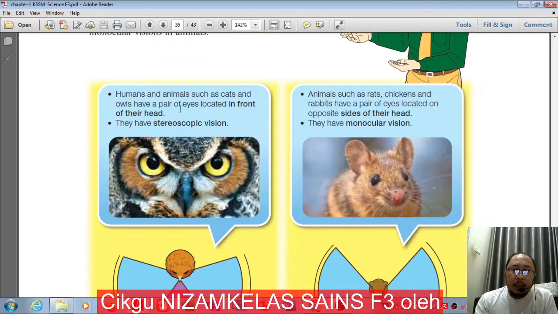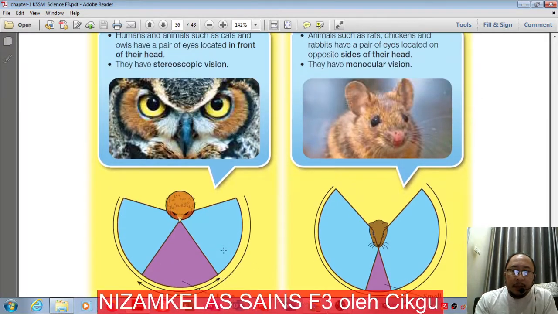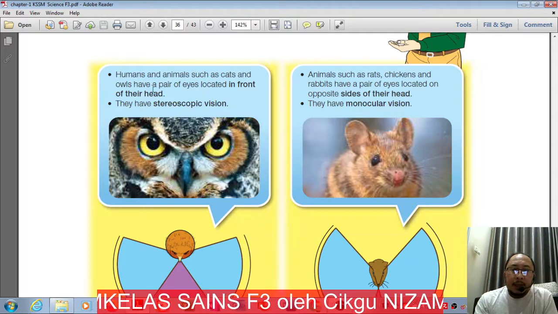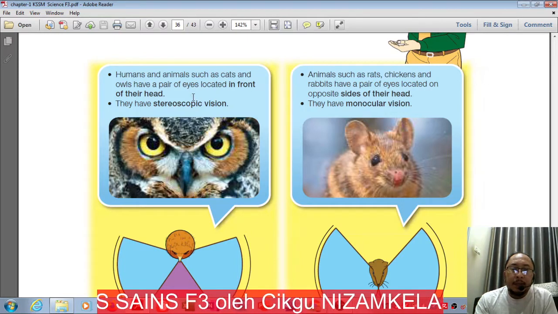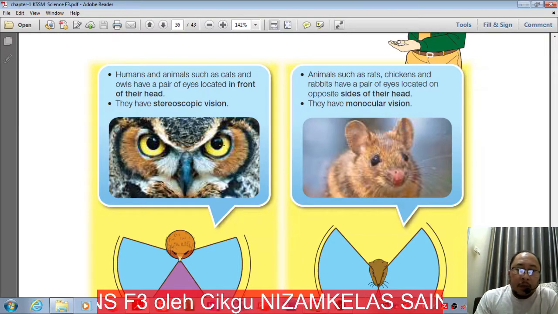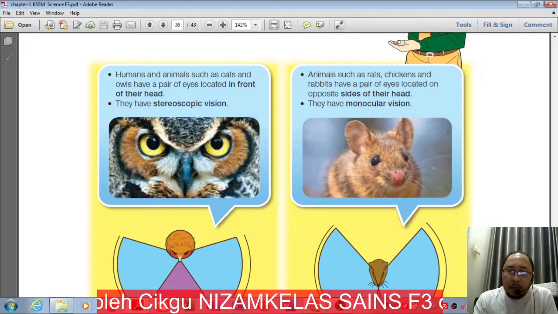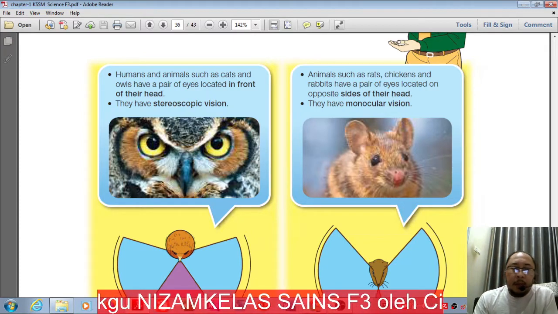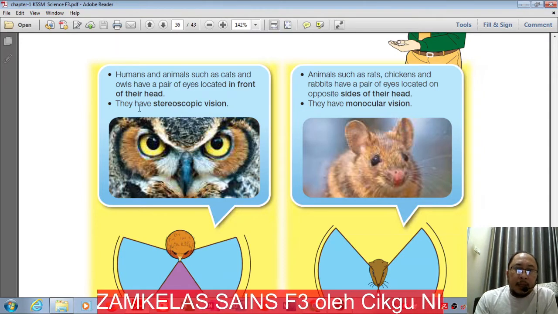As we can see here, stereoscopic vision: humans and animals such as cats and owls have a pair of eyes located in front of their head. Based on the location of eyes, these two types of vision can be described.